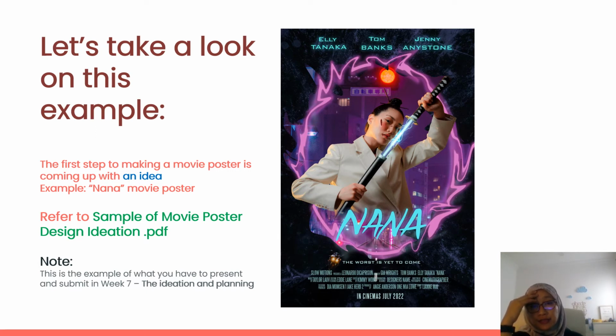I'm giving it to you together in the project post in the Google Classroom, under project announcement, project classwork. You can see that I'm giving you one file called sample of movie poster design ideation. This is basically the PDF file. It is an example of what you have to present and submit in week 7, which we call the ideation and plan. So let's have a look at that PDF.